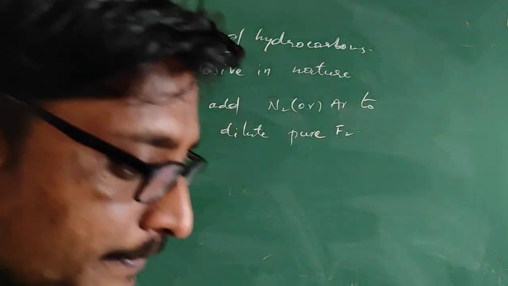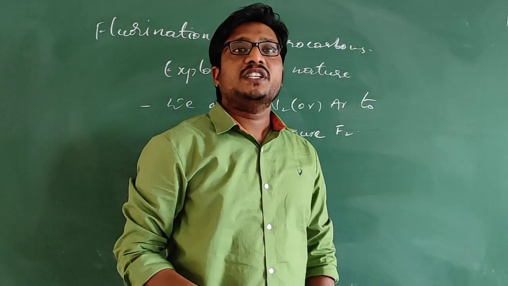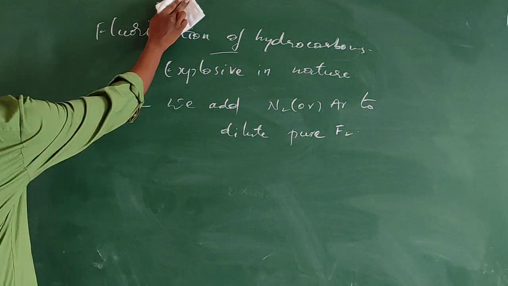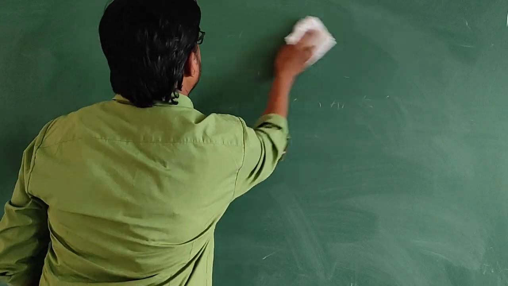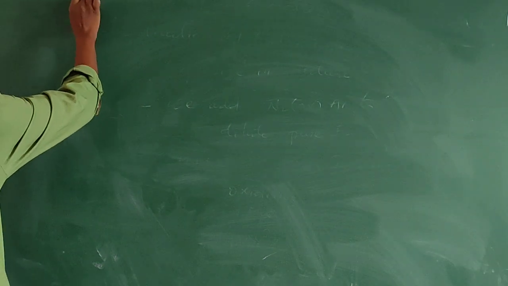Now let us see the Swarts reaction as well as Finkelstein reaction. First, let us talk about Finkelstein reaction.